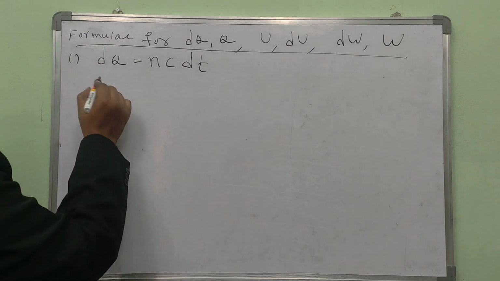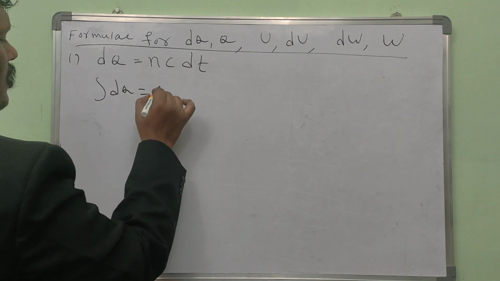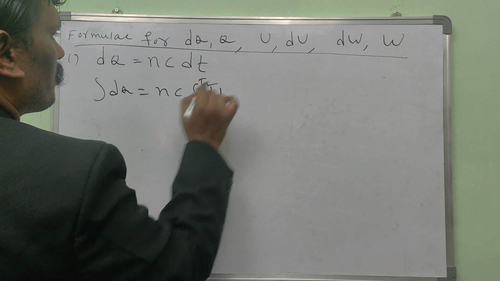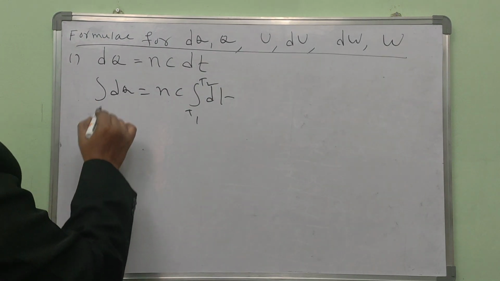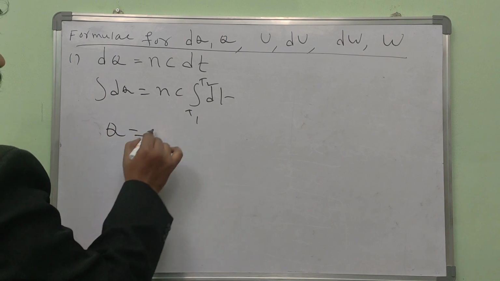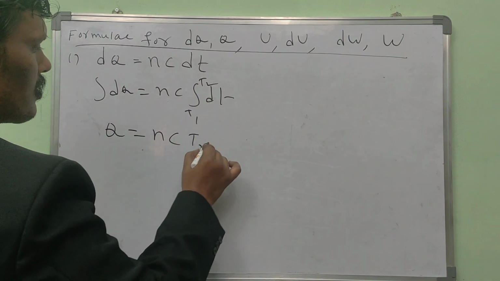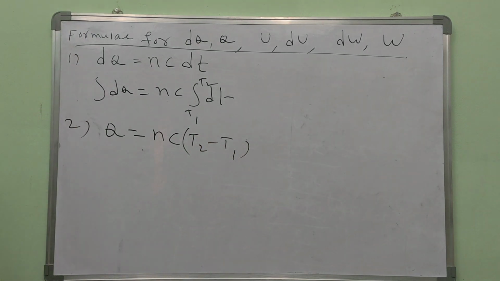If I integrate on both sides, integral dq is equal to nC integral dT from T1 to T2. Then Q is equal to nC times T2 minus T1. This is one of the equations.